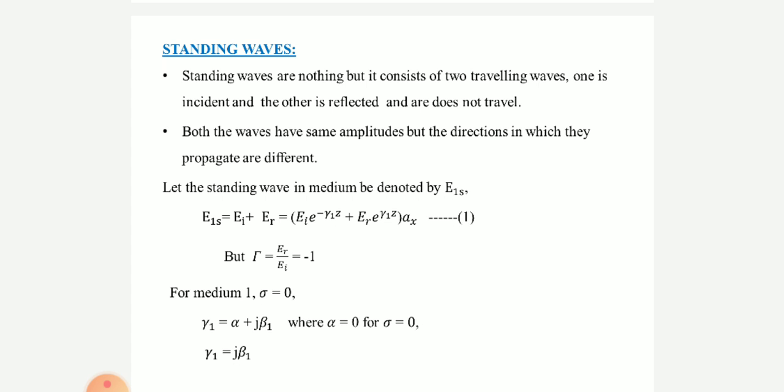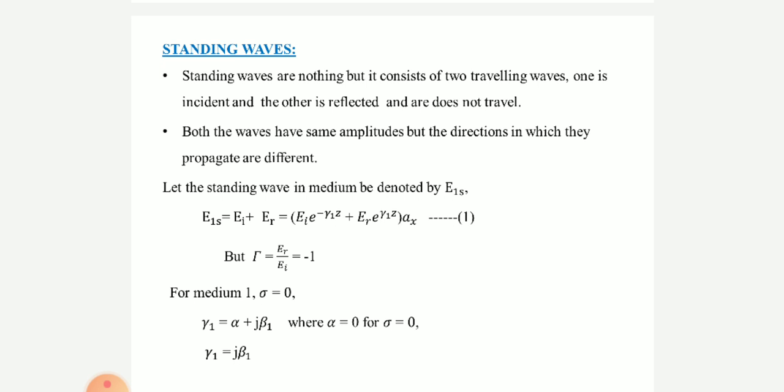What is the formula for alpha? Alpha is equal to omega into root of mu epsilon by 2 under root 1 plus sigma by omega epsilon whole square minus 1. This is the alpha formula.